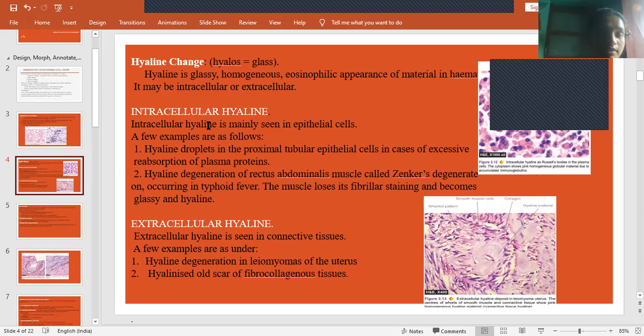It is of two types, intracellular and extracellular. These two can be differentiated by some stains. So hyaline droplets will be seen. The examples are given, and extracellular hyaline examples are also given.